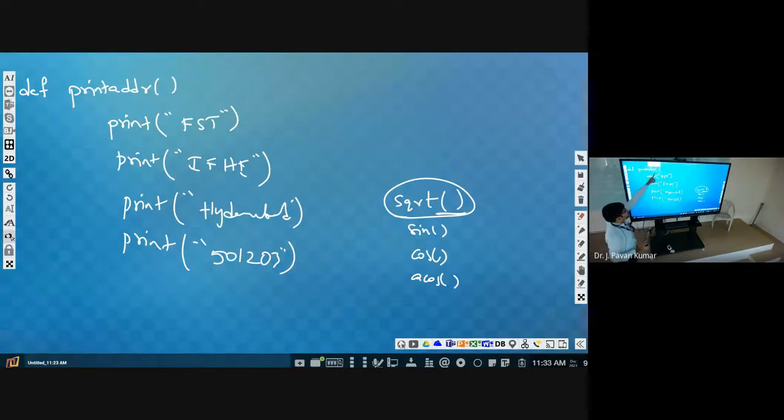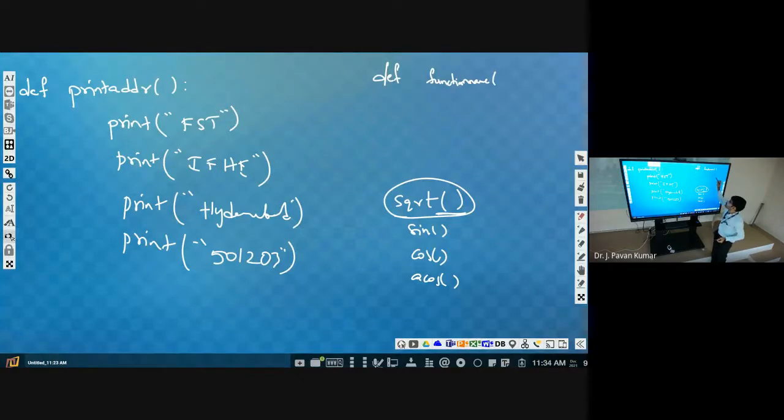Starting from here, these are all part of this function only, so we need to indicate that by using a colon, and we have to give indentation. This is the syntax. What is the syntax? Def, then print address, which is nothing but the name of the function, the function name.